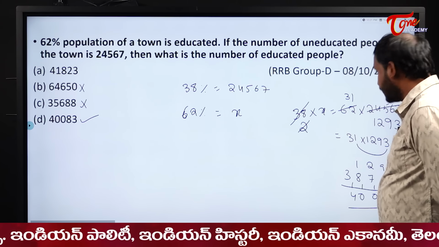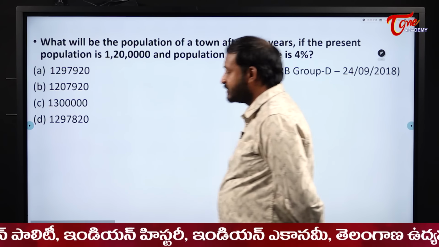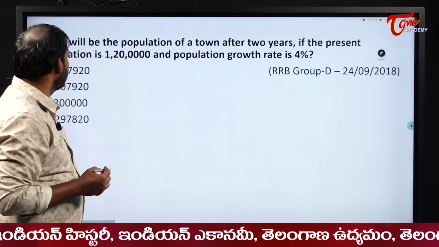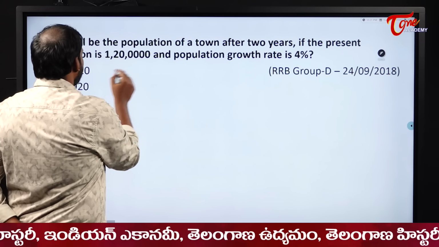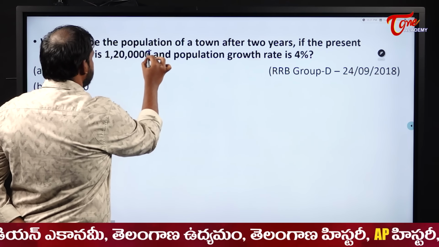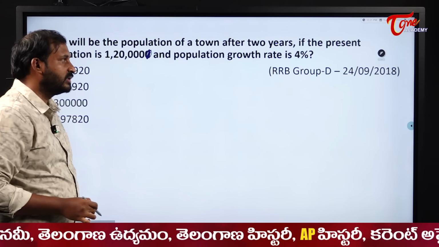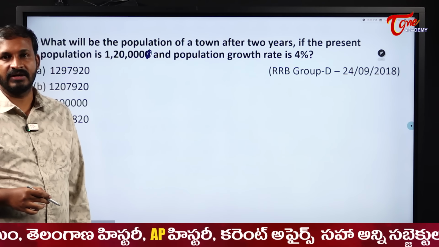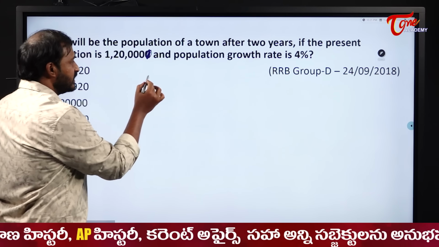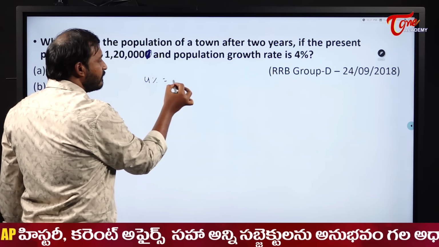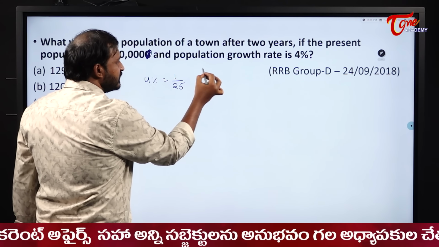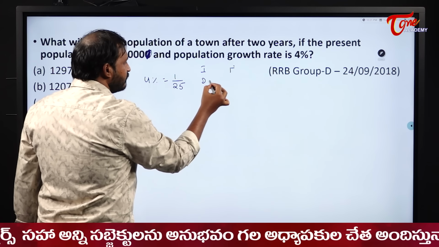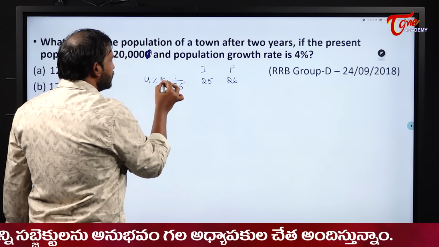40083. Next one. What will be the population of a town after 2 years if the present population is 1,20,000? See students, 10 is in excess, and the population growth is 4%. After 2 years, they are asking us the population of that village. Now see here, 4%, 1 by 25. So initial, final: 25, 26. Increase, right? So plus.